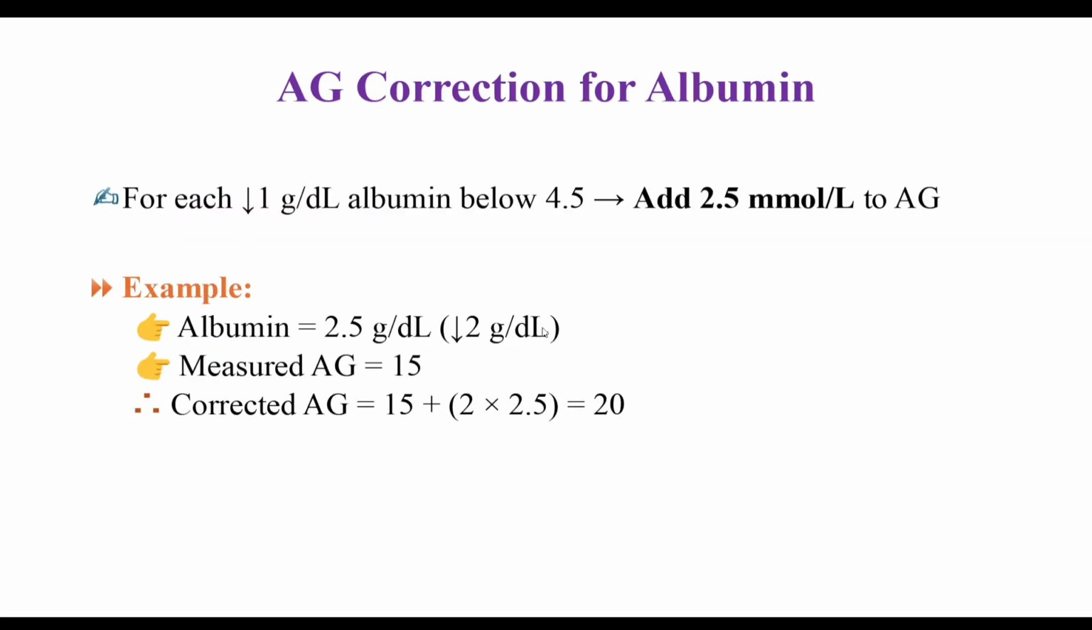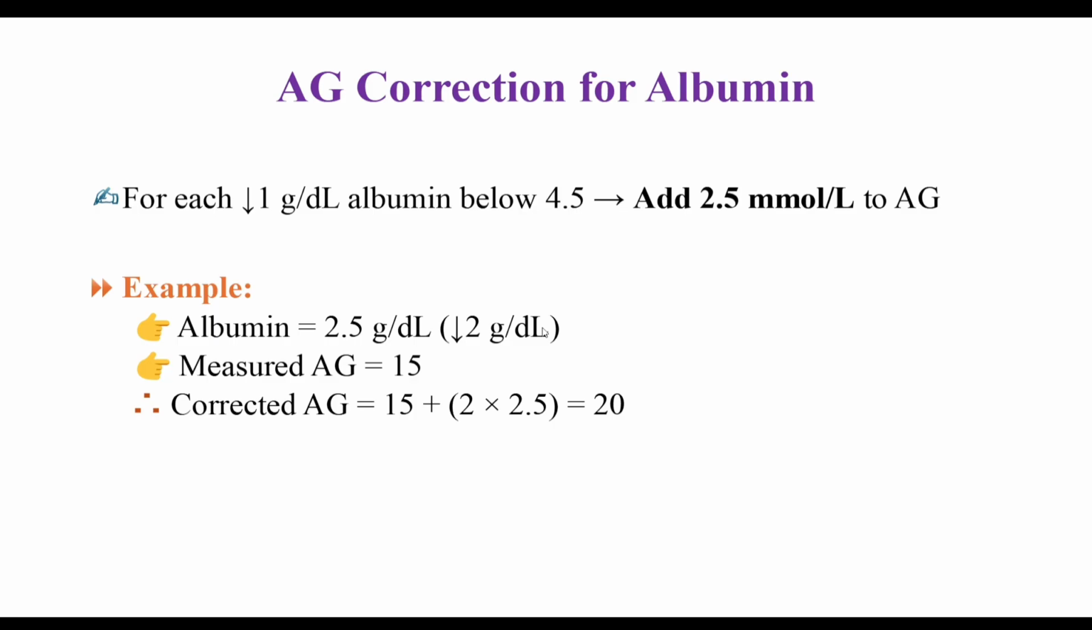This is one of the most important slides. Anion gap correction for albumin. For each decrease of 1 gram per dL of albumin below 4.5, add 2.5 millimole per liter to the anion gap. In some books, the normal level is given as 4. So the value will be changed accordingly.